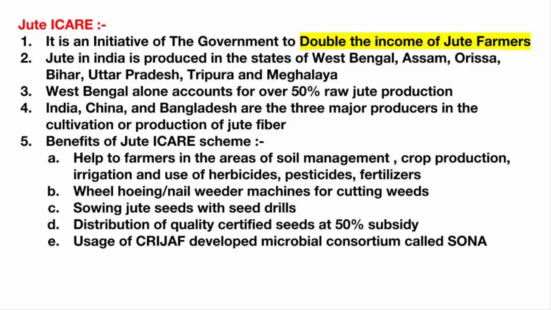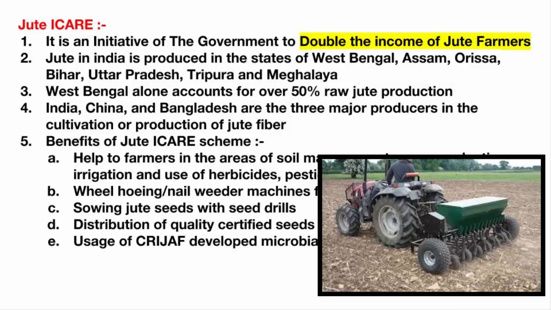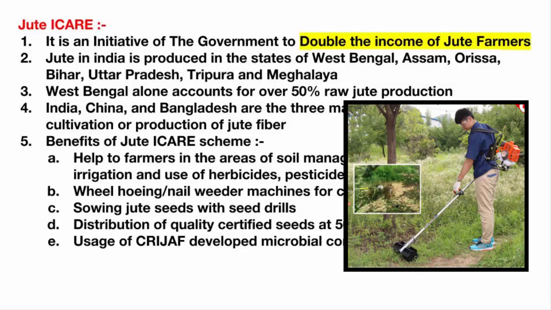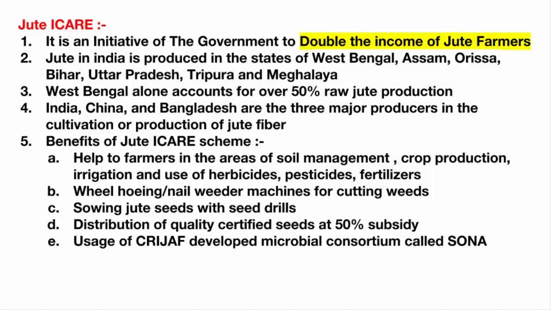Now let's see those small things which the government is helping these farmers with. The first one is the introduction of the seed drill. The seed drill is a machine used in irrigation, and you go in a line and this drill is going to sow the jute seeds in a linear fashion. The second one is wheel hoeing or the nail weeder. It is a machine that is used to cut weeds. Instead of removing weeds manually, you use this machine which has a blade along with a motor. This reduces time as well as cost, and it is very user friendly. The government has also introduced a 50% subsidy in the distribution of quality certified seeds.